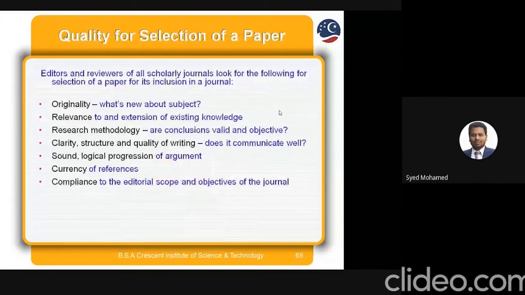Now the quality criteria for selection of a paper: how is a paper qualified as a quality paper? Editors and reviewers of all scholarly journals look for the following. First, originality: what is new about the subject? Second, relevance, and the extension of existing knowledge. Then, is the research methodology and conclusion valid and objective? Clarity, structure and quality of the writing, and a sound logical progression. Then currency, and lastly compliance. That is what editors expect from our side.